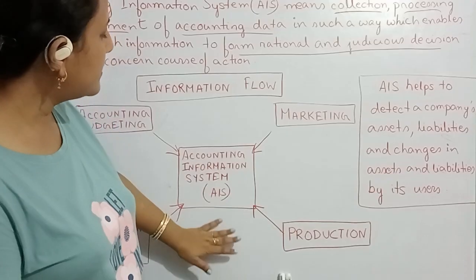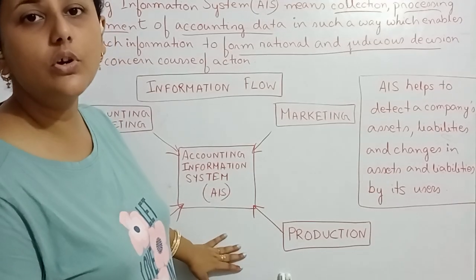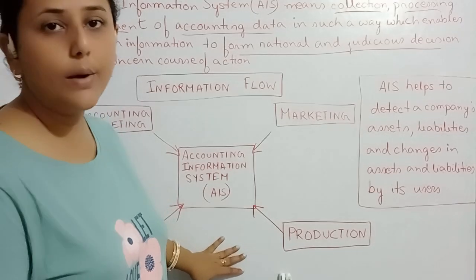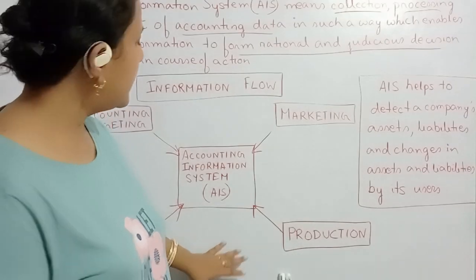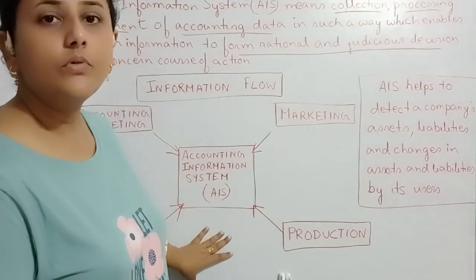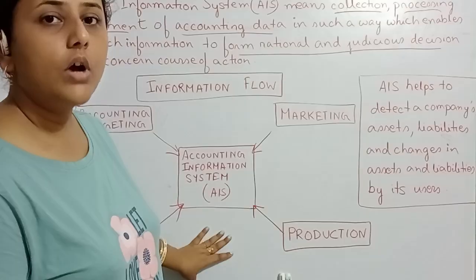So those can be detected from the AIS, accounting information system. This system is very helpful for an organization to grow, because everything is contained here. So I hope you have understood.